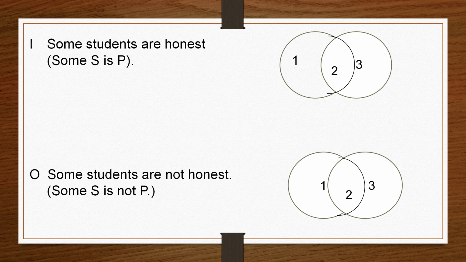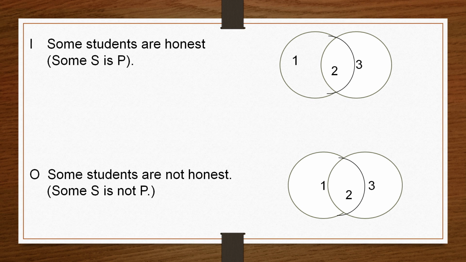Now, O proposition: some students are not honest. So, here the subject is some students. We have not taken the entire class. We are saying only about some members of the students class. So, here the term is not distributed. Here we say that some students are there. Some students means at least one student is there who is excluded from the entire class of the honest people.